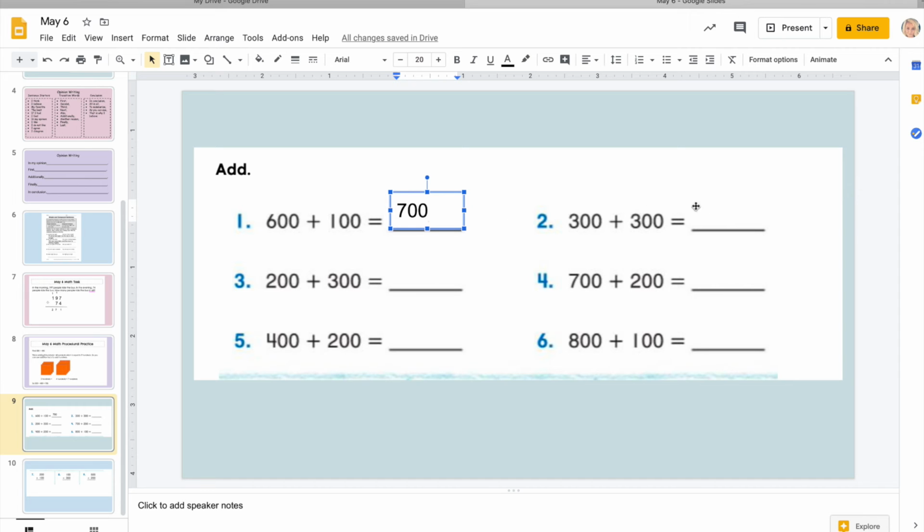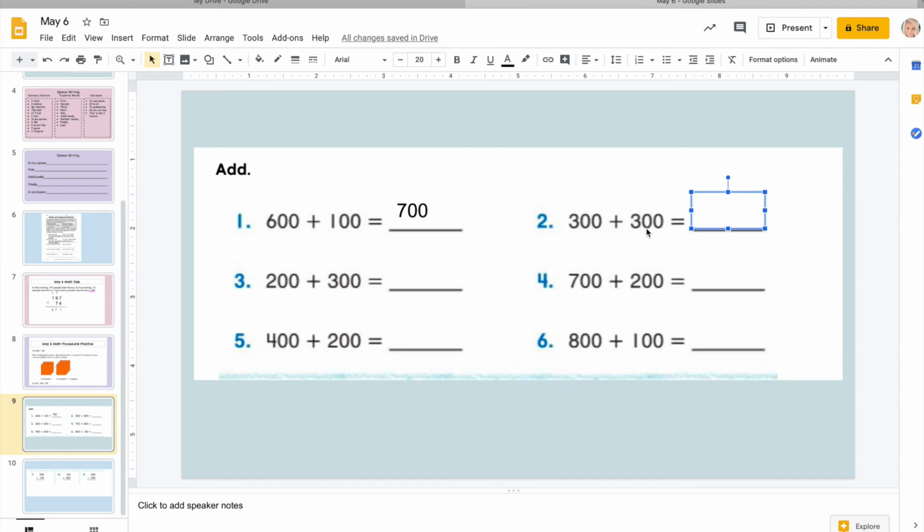And then we're going to do the same thing with number 2. Again, there is no value to the tens or the ones. There is, however, a value in the place value of the hundreds, so we're just going to be focusing on that. That's going to be the only number that is going to be changing. And if we have 3 and 3 more is 6, so we know that 300 plus 300 is 600, focusing on that hundreds place value.